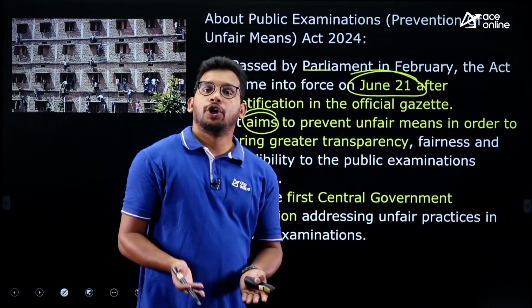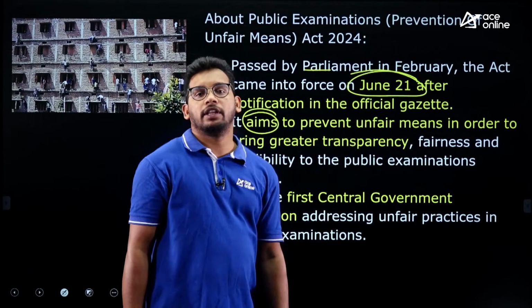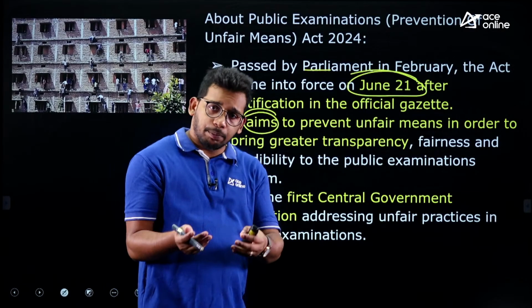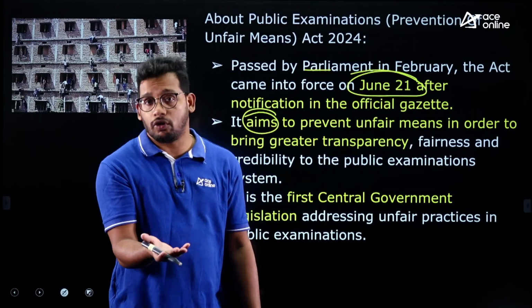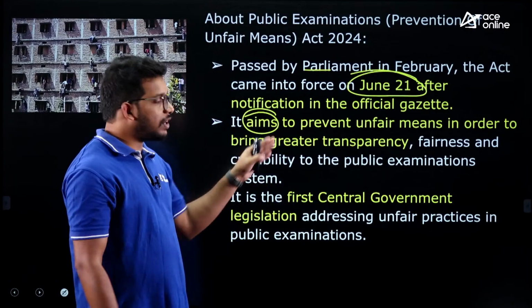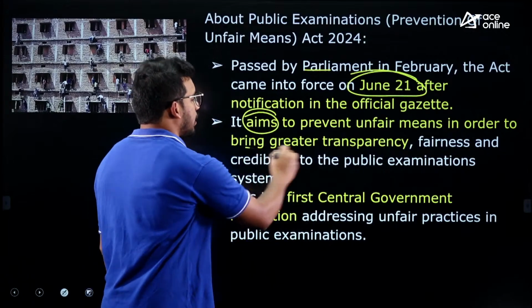The aim is to prevent unfair means in passing the examination. There are a lot of allegations that certain people are giving money and taking data, and then they were able to enter into government service with all these discrepancies. So the aim is to prevent such people from involving in this corruption related to examinations, right?